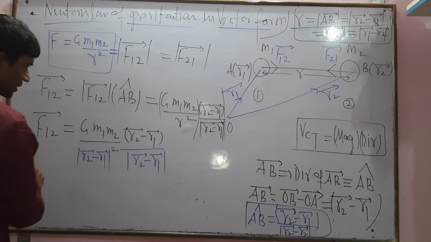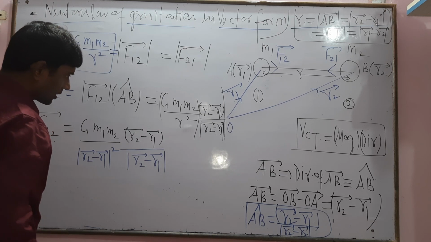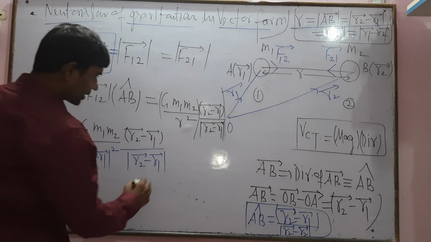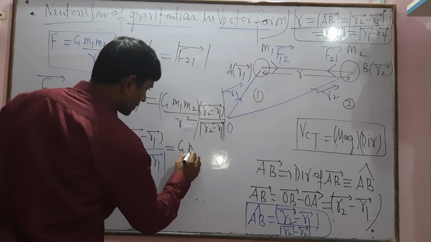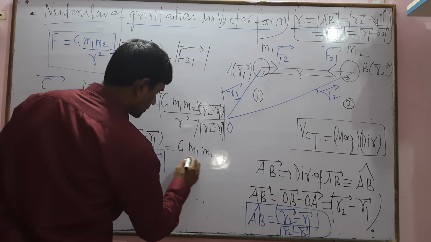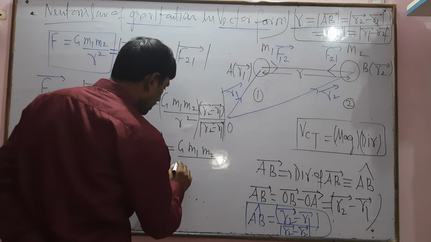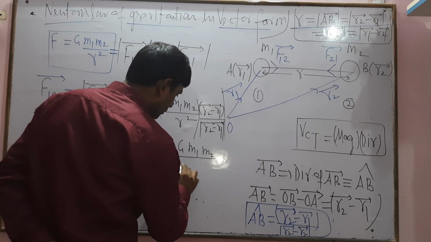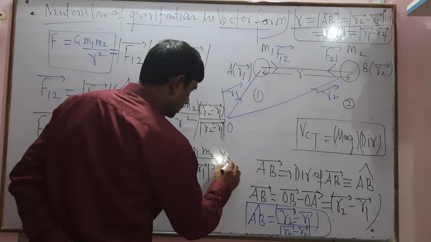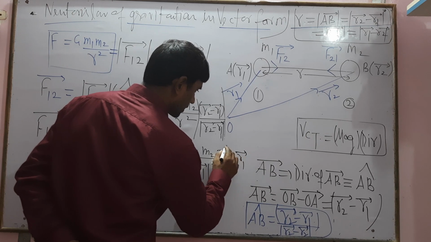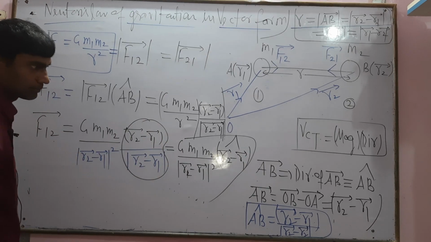So this is the force on 1 due to 2. Also we can write it as G M1 M2 divided by mod of R2 minus R1 squared, into R2 minus R1 cap, because this is the unit vector.